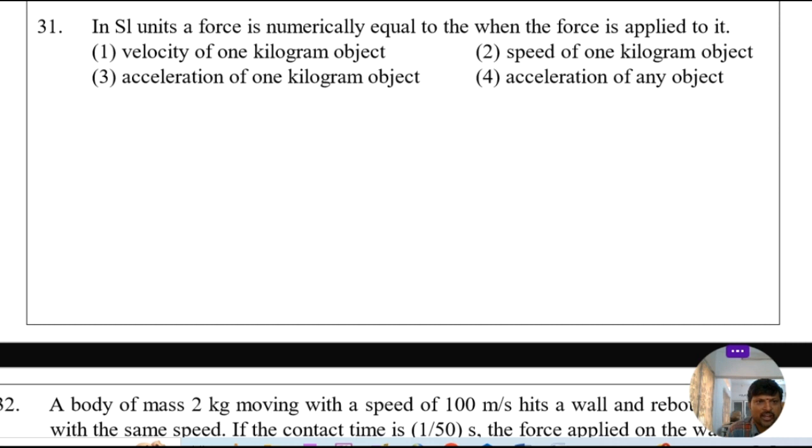Today's goal is to solve the given problems, that are 31 to 40. So the 31st question. In SI units, a force is numerically equal to what, when the force is applied to it? We know very well the SI unit of force is Newton. According to Newton's second law of motion, F net is equal to mass into a net.